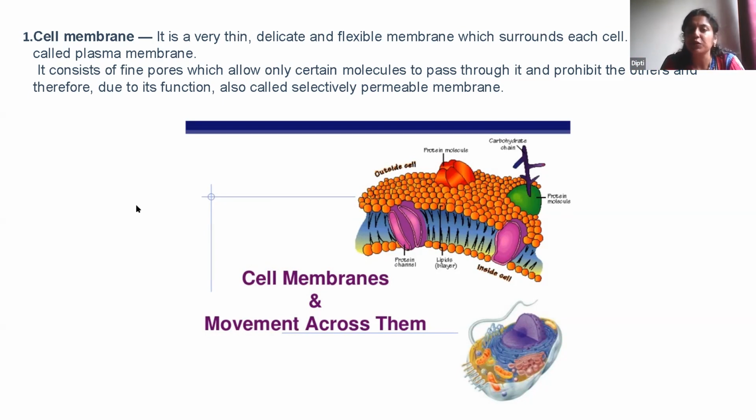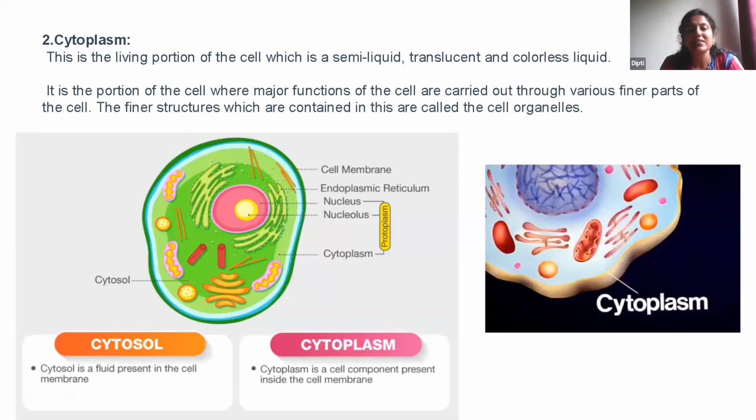If you see the photo over here, it is a cell membrane picture, right? It has some pores in it through which things can come inside, but only the things which are needed by the cell. It doesn't allow everything to enter into the cell.